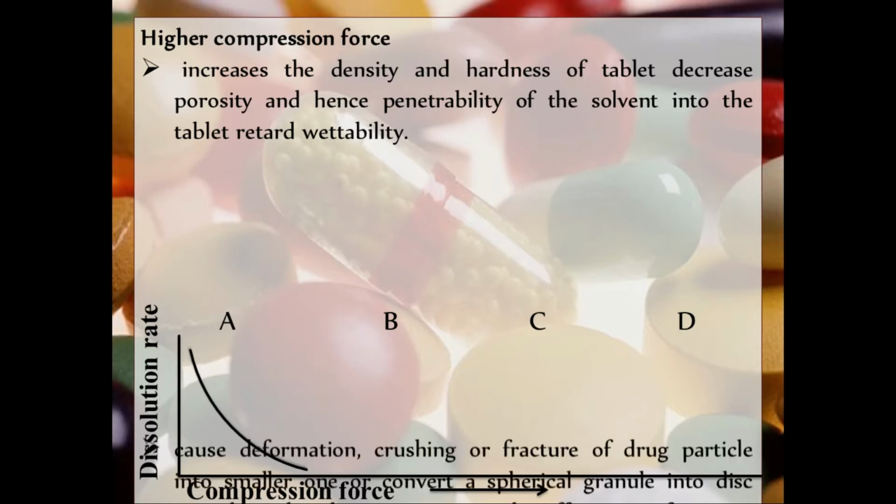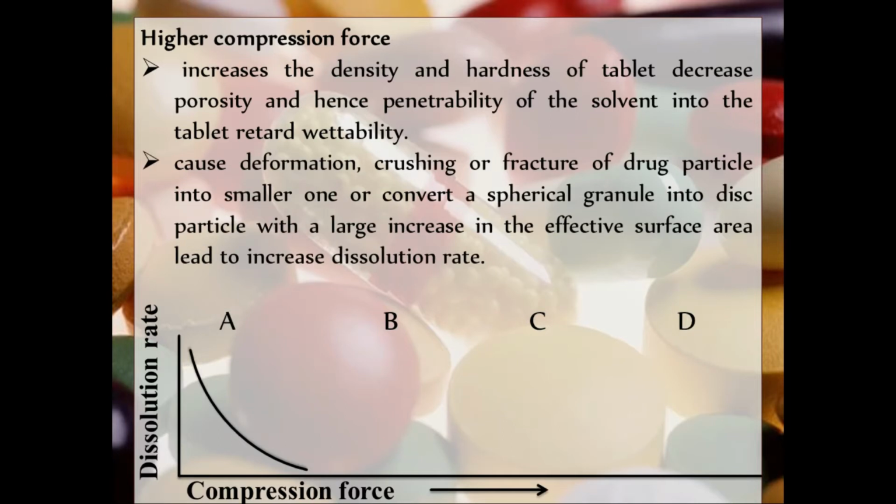Now in the second condition, as we go on increasing further, it will cause deformation, crushing or fracture of the drug particles into smaller ones, or convert spherical granules into disc particles, with a large increase in effective surface area, which leads to an increase in dissolution. When we increase further, the tablet will crack. If granules are spherical, they will be converted into disc shape. It increases the effective surface area and ultimately increases the rate of dissolution. You will get this type of graph in the second condition.